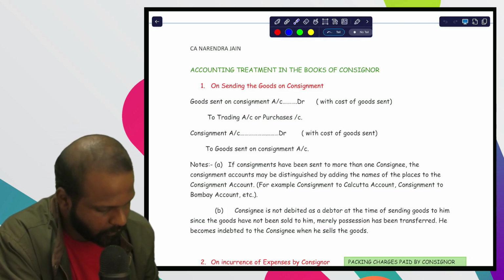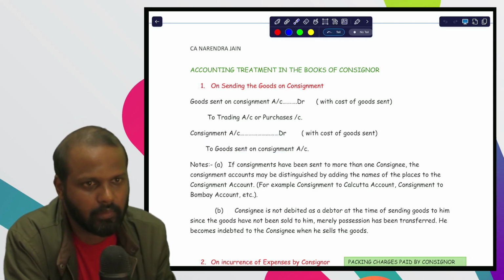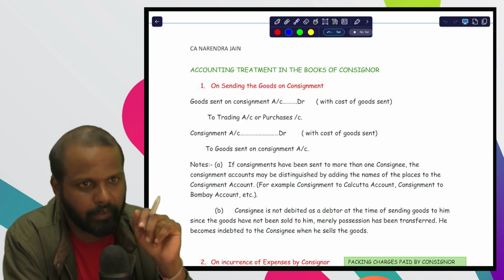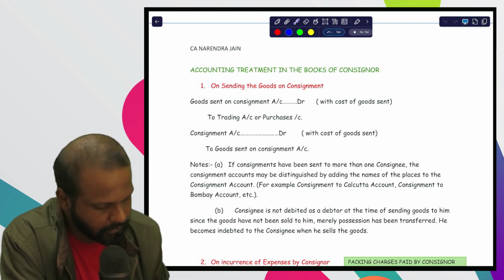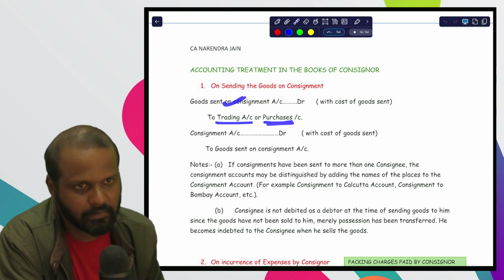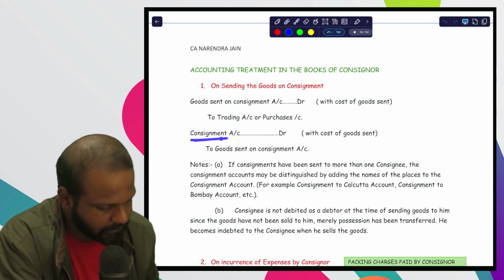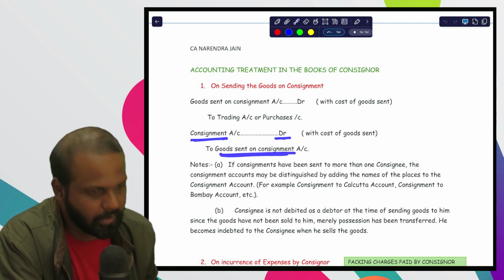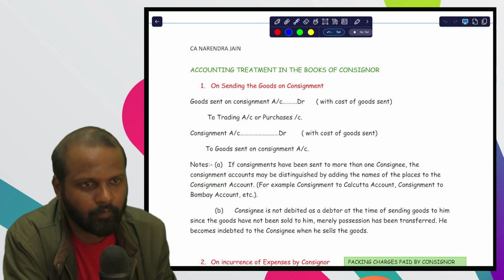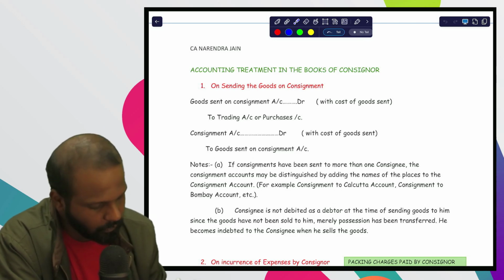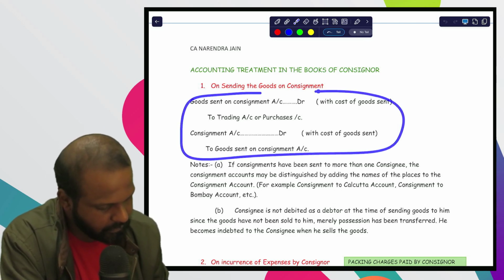And the next entry will be consignment account debit to goods sent on consignment. So totally two entries will be passed. First one is GSC, goods sent on consignment, to trading account or purchases account, and the next entry will be consignment account debit to goods sent on consignment. First, let us understand these two journal entries.